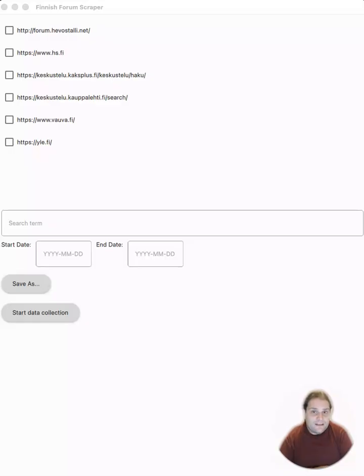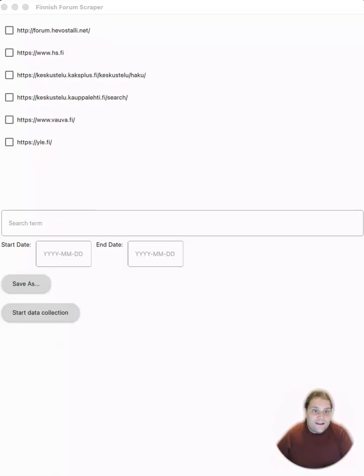That also means that we need to develop our own tools for these kinds of things, as we cannot rely on an international effort to focus on these Finnish platforms. For that purpose, we've developed Finnish forum scrapers, a tool that helps you to collect data from various online forums in Finland, which we've chosen based on popularity, including vauva.fi, online comments in Helsingin Sanomat and Yle, Kauppalehti, and 2+keskustelut.